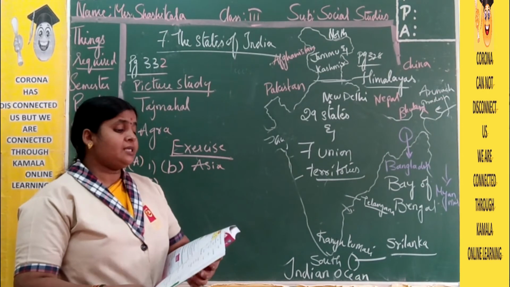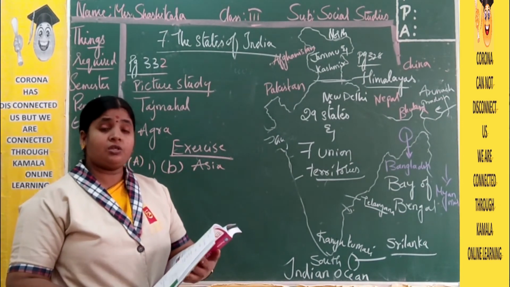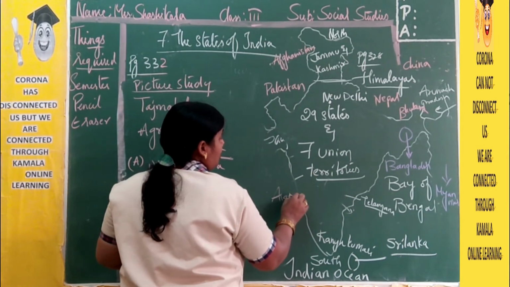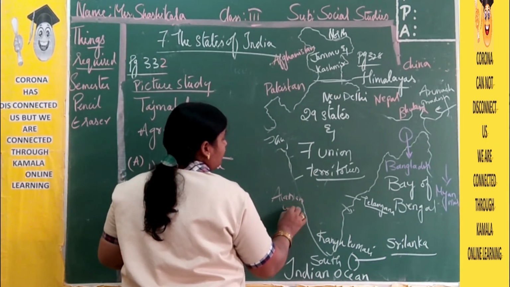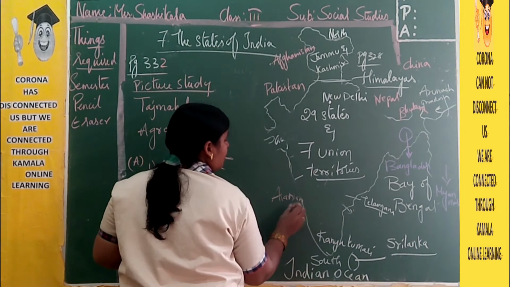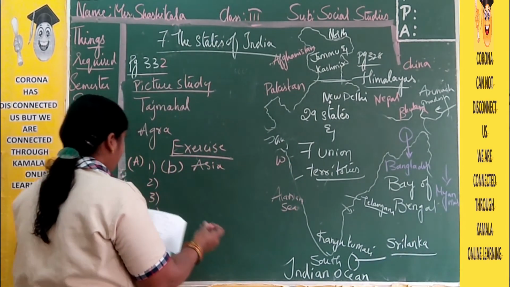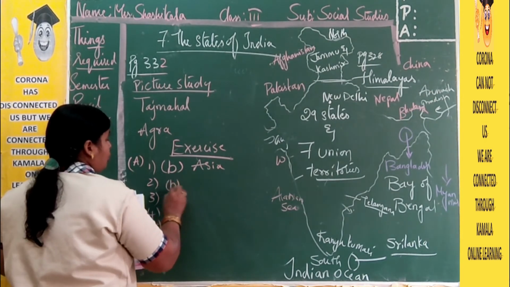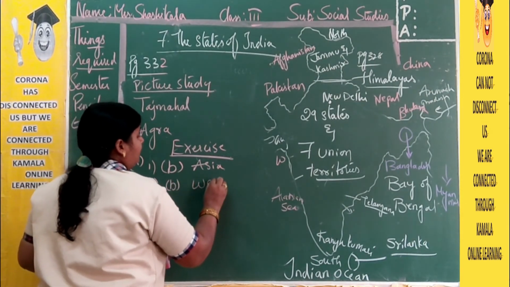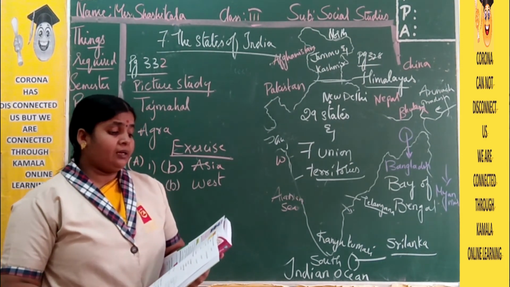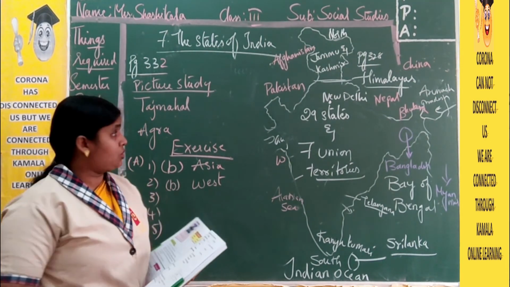Now next, India is surrounded by the Arabian Sea in this direction. Where is the Arabian Sea for us? This side we have the Arabian Sea. So it will come under which direction, beta? It will come under the west direction. So here your option is B. Answer: west direction.